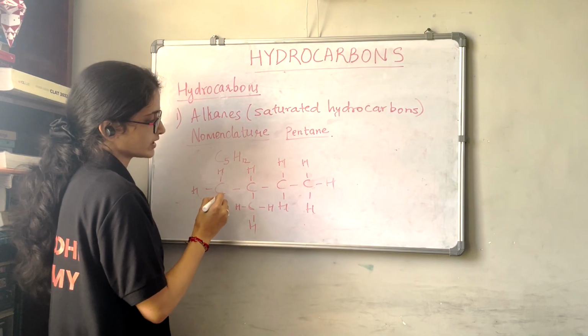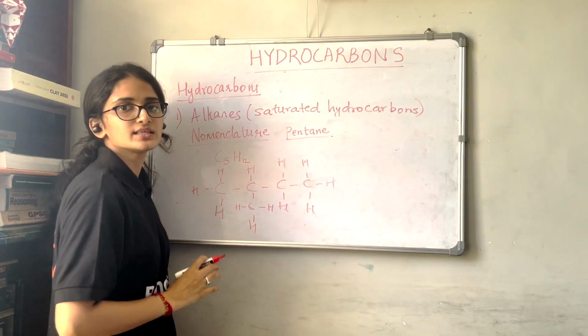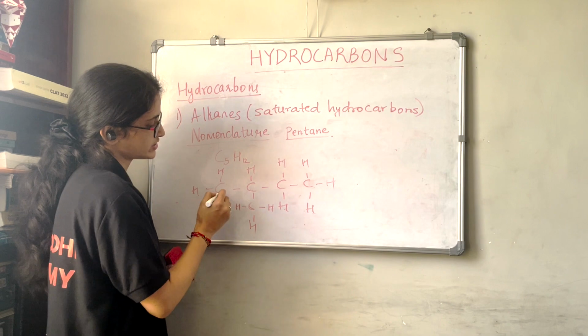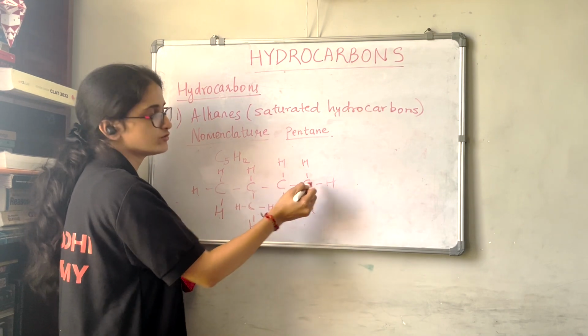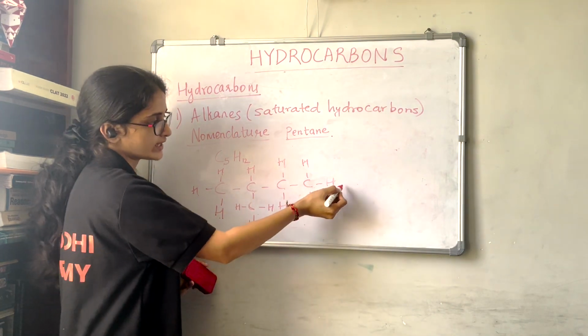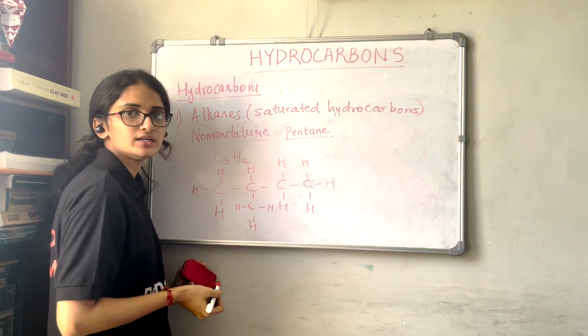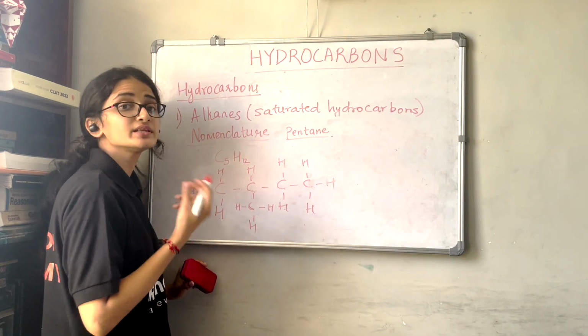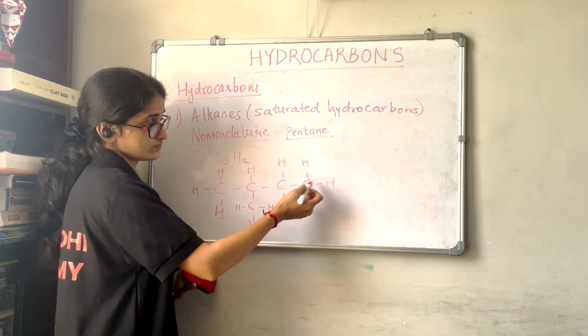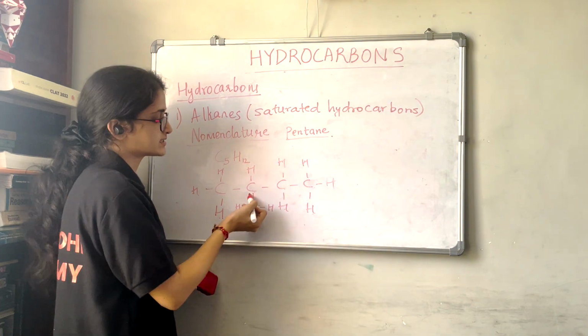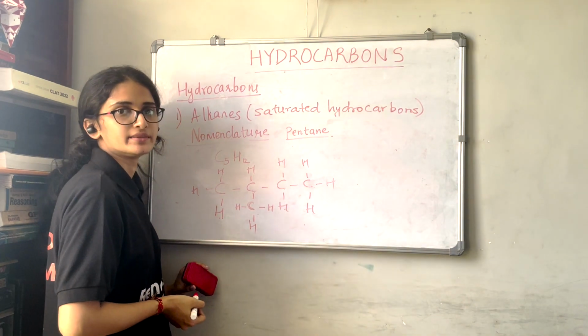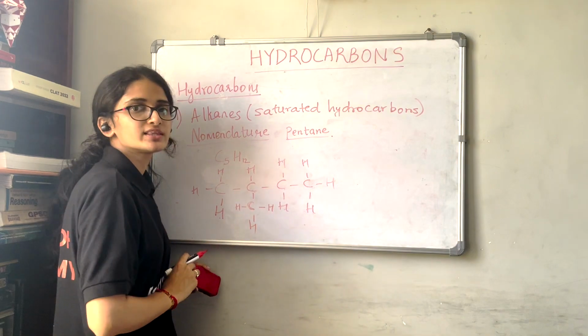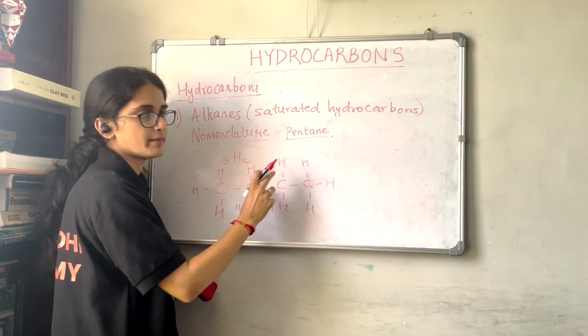Now which is the straight chain in this compound? The straight chain is having 1, 2, 3, 4 carbons, because one carbon which was there, that we have taken down here. So this can't be the straight chain carbon. So this acts as a substituent carbon now. So we are having straight chain with how many carbon atoms? 4 carbon atoms.